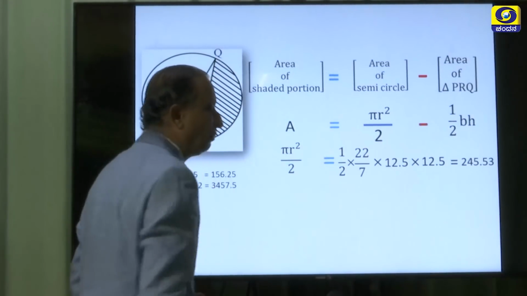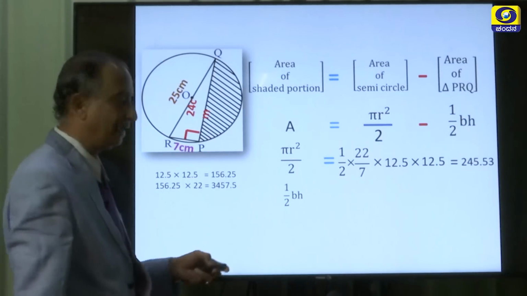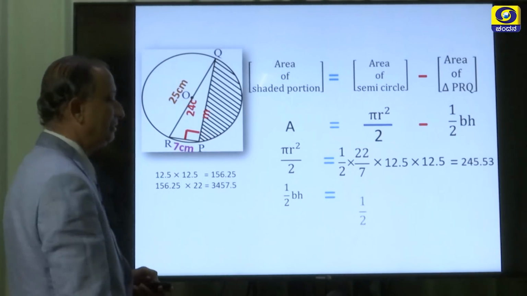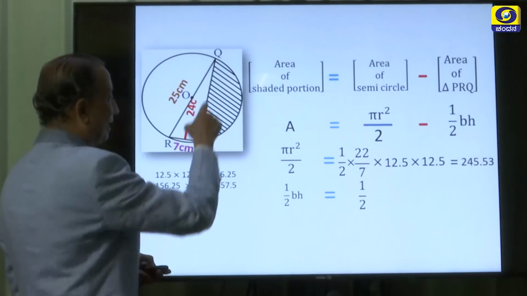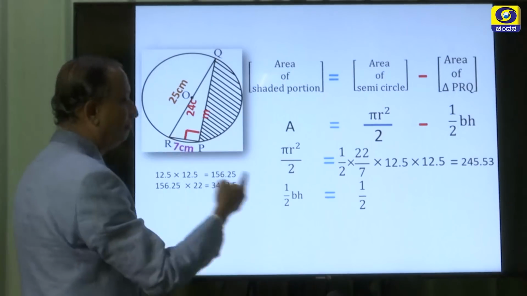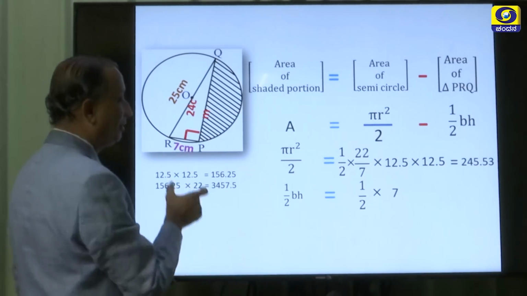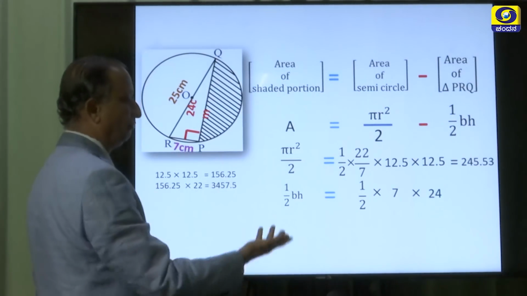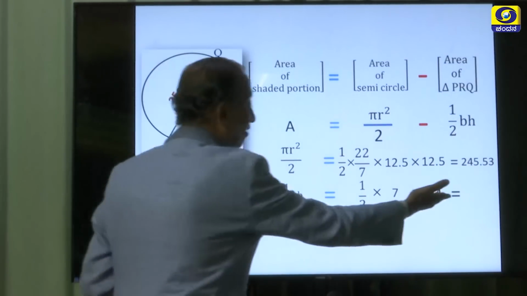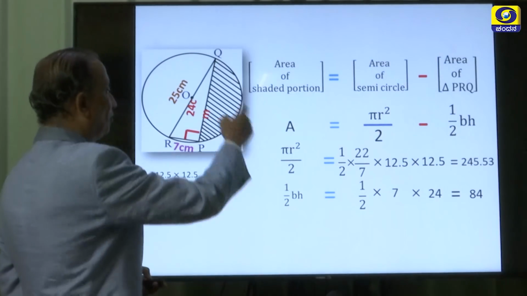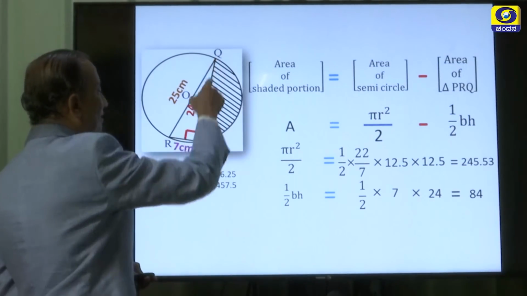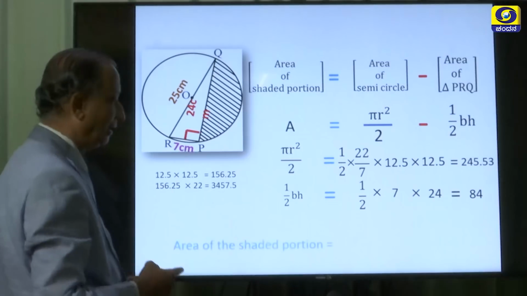Now, let us find out the area of the right angle triangle, half BH, which is nothing but half into, if this is the base, this side which is perpendicular to it will become the height. So, half into 7 into 24. So, 2 12s are 24 and 12 7s are 84. So, 84 square centimeter is the area of this right angle triangle.